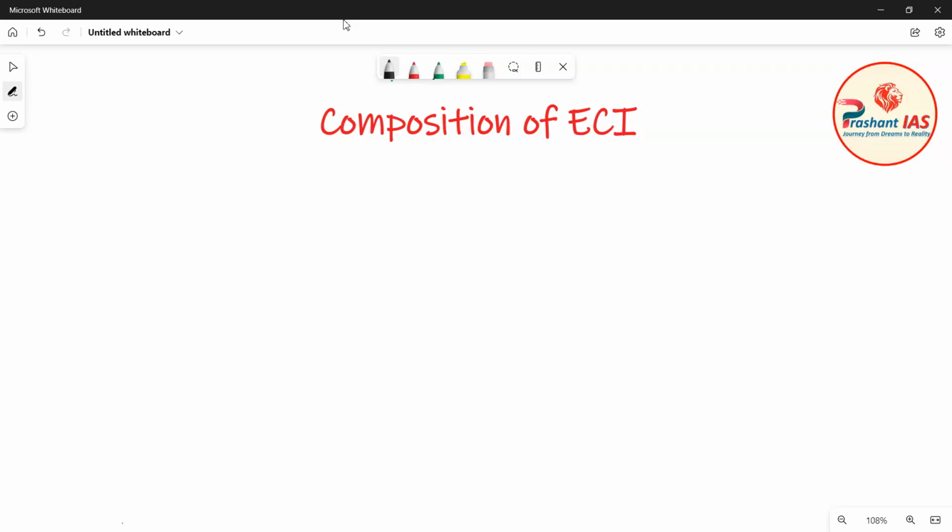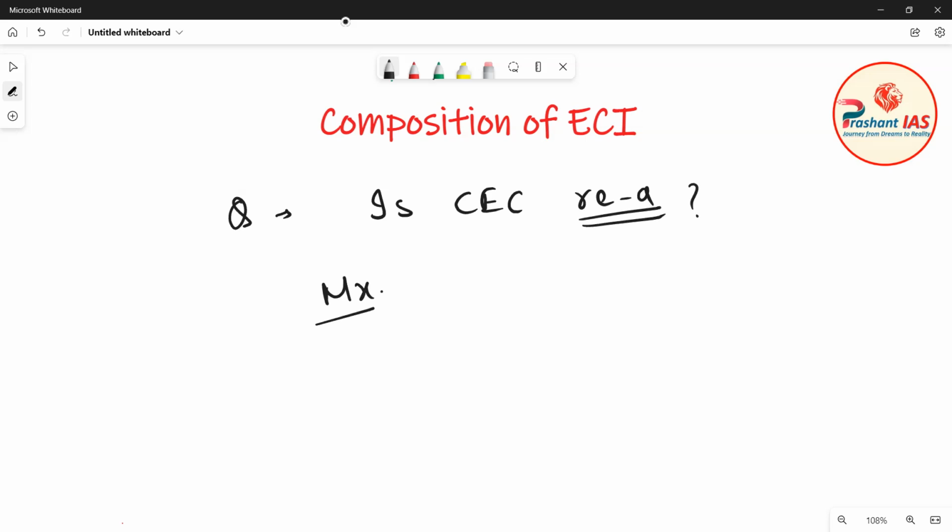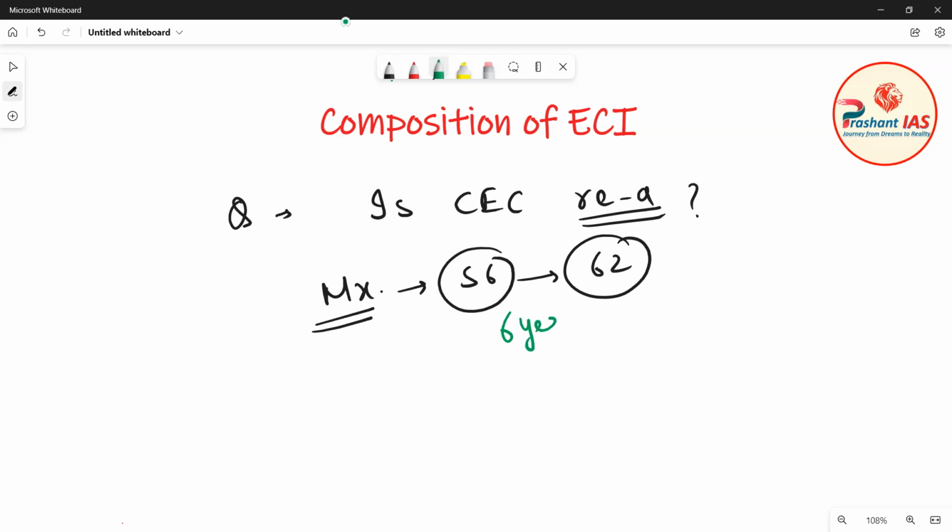So now friends, the next important question is: is the Chief Election Commissioner eligible for reappointment? What does it mean? Let's suppose there is a person, Mr. X. I told you that he was only 56 years old when he was appointed as Chief Election Commissioner. Now at the age of 62, he will retire after serving 6 years as Chief Election Commissioner.